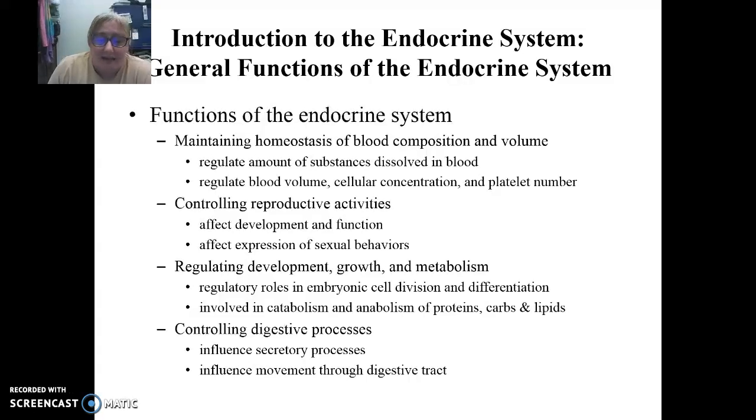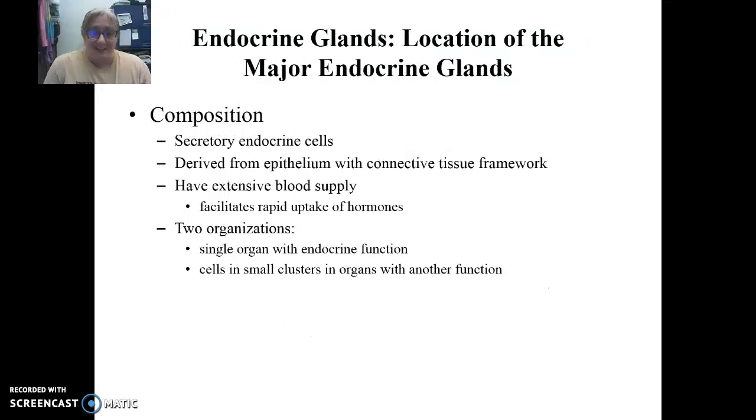It regulates growth and development. So all of our cells are regulated by the endocrine system. Growth of bone, growth or production of blood is controlled by endocrine responses. Controlling digestive processes, so we have endocrine hormones that are released that will activate the rumbling of our stomach or the production of certain proteins that will break stuff down.